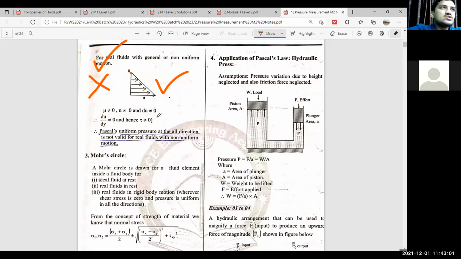But for a real fluid, shear stress is zero in only one situation, when the real fluid is in rigid body motion or uniform motion. That's why Pascal's law is applicable for real fluids with rigid body motion only. If the real fluid is in general or non-uniform motion, meaning velocity is changing, then you cannot apply Pascal's law. That is all about Pascal's law and its limitation.